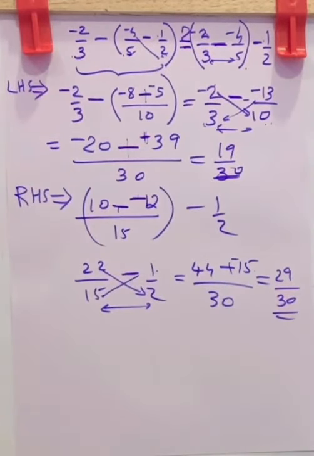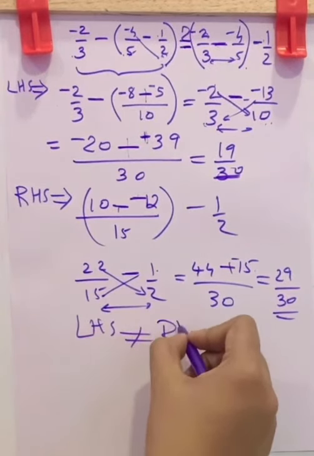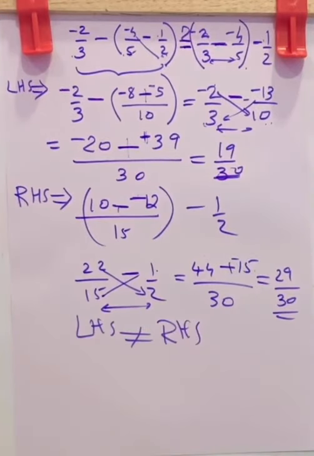Here we got 19 by 30, here 29 by 30. So LHS is not equal to RHS. That is, subtraction is not associative for rational numbers. If it was associative, we could say A minus B minus C was equal to A minus B minus C. Here it is not satisfying.